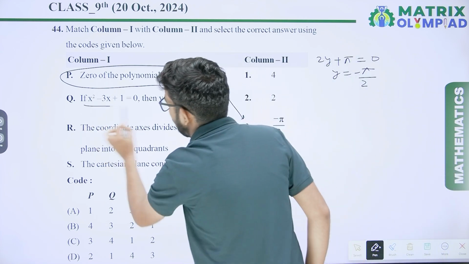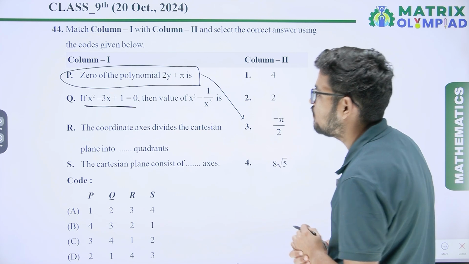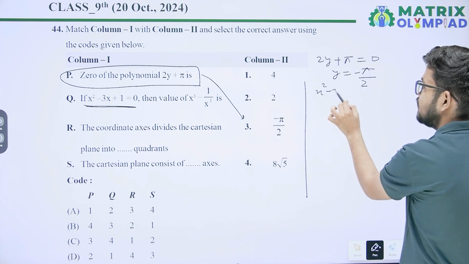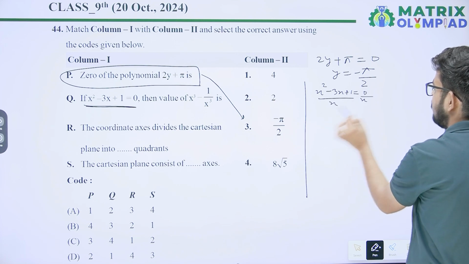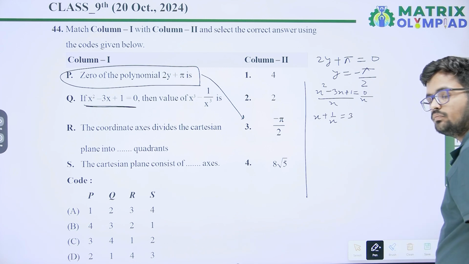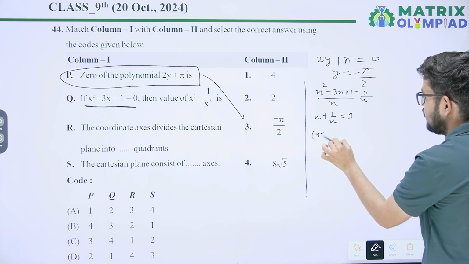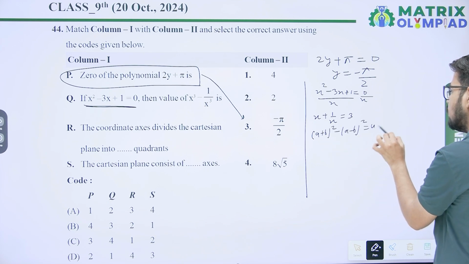If x square minus 3x plus 1 equal to 0, then find the value of x cube minus 1 upon x cube. Here x square minus 3x plus 1 equal to 0. Divide by x on both sides, so you will get x plus 1 upon x equal to 3. We know the identity (a plus b) whole square minus (a minus b) whole square equal to 4ab.